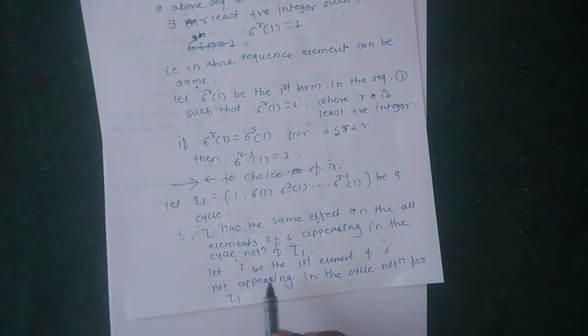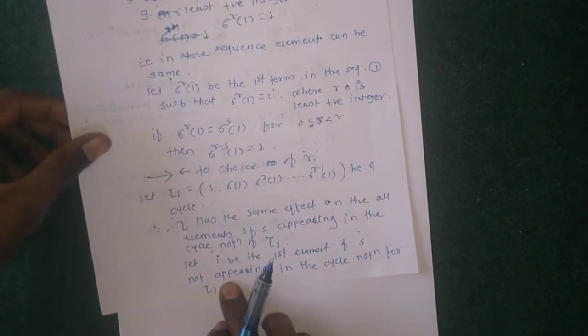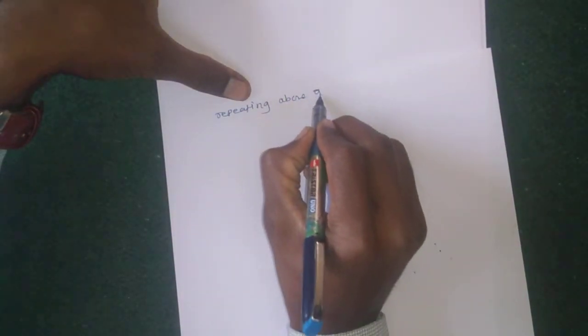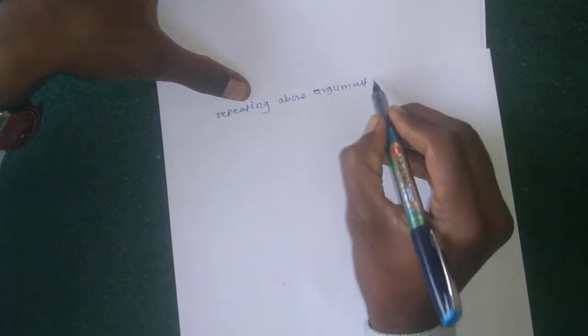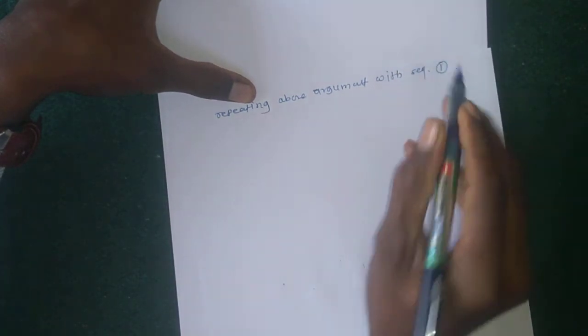We say let I be the first element of S not appearing in the cycle notation for tau 1, repeating the above argument with sequence 1.